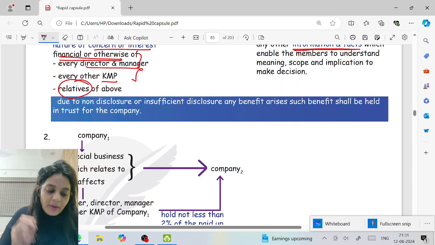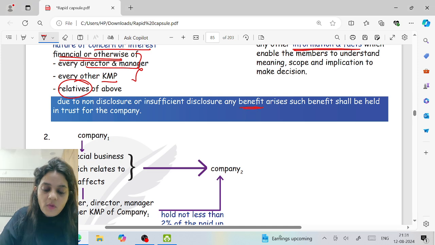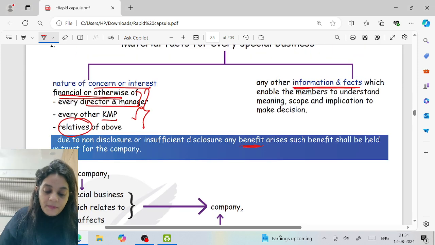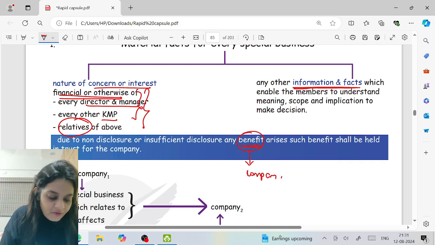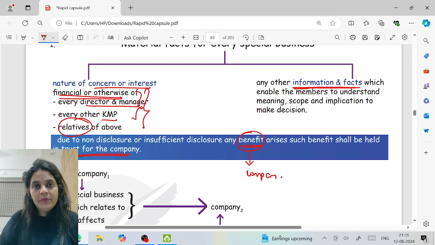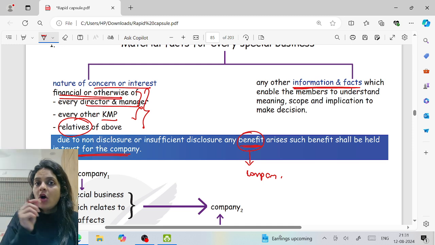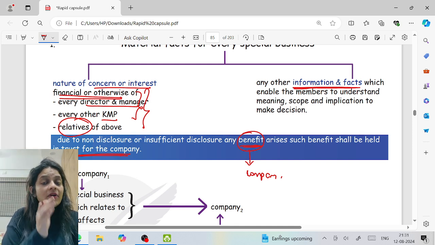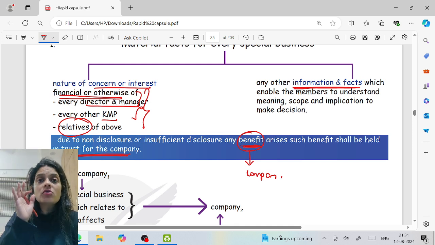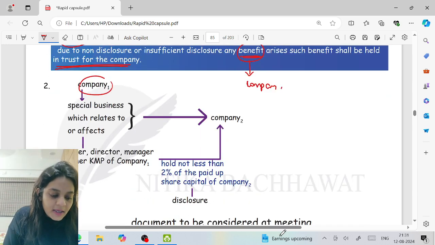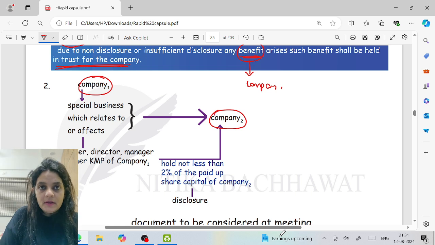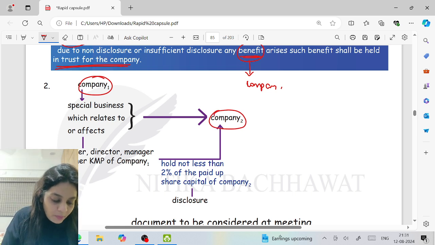Then, if because of non-disclosure or insufficient disclosure, they have earned any benefit, who have earned any benefit? These people. This benefit belongs to the company and they are holding this benefit only as a trustee for the company. Right? That means if you have not made disclosures or you have made insufficient disclosures and you've gained profit, that profit does not belong to you, it belongs to the company and you're just holding it on behalf of the company.